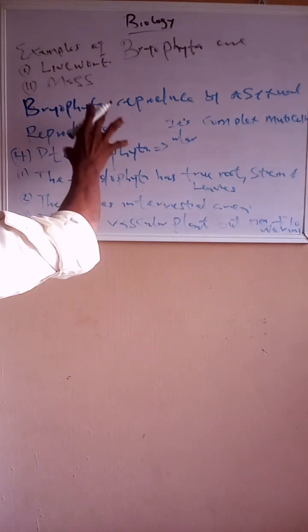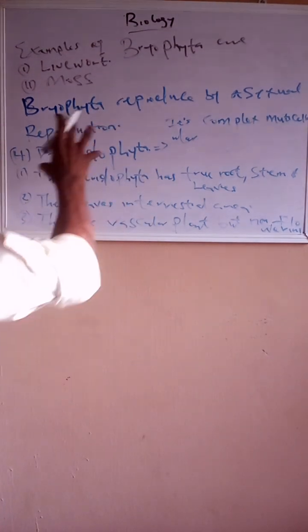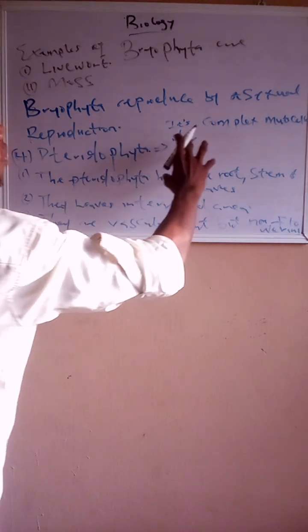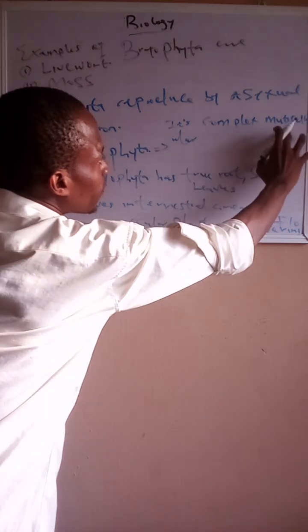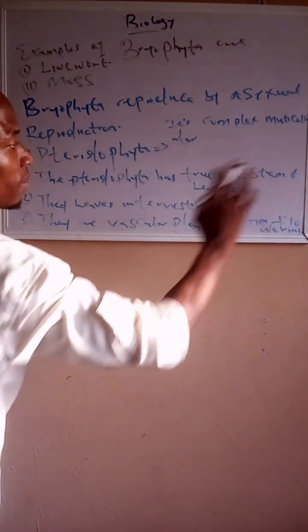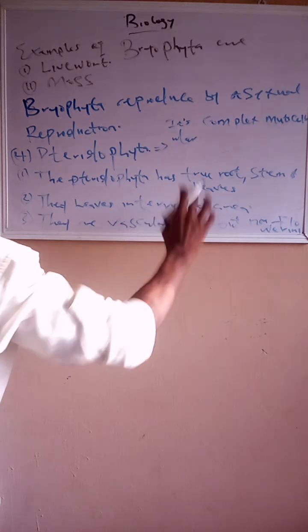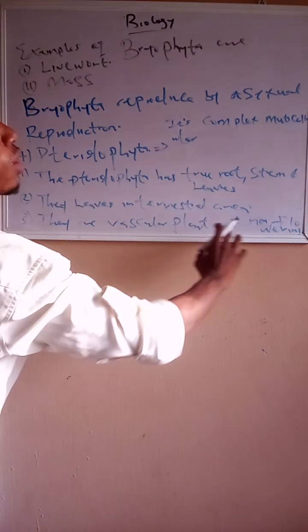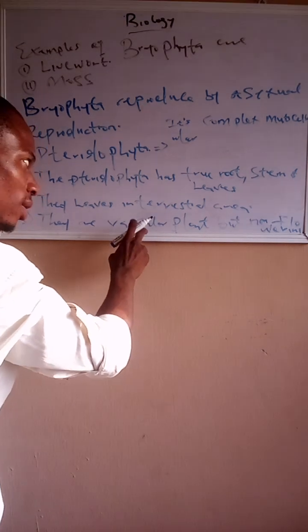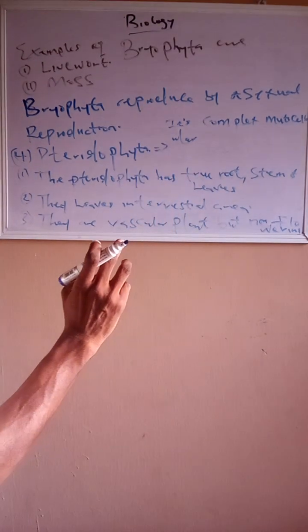So these are the major characteristics of pteridophyta. One, they are complex multicellular. They have true roots, true stem, true leaves. They are also terrestrial plants, and they are vascular but non-flowering plants.